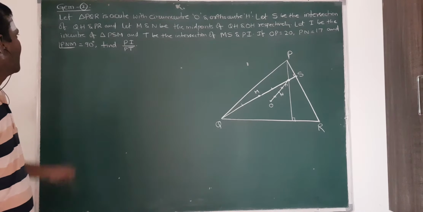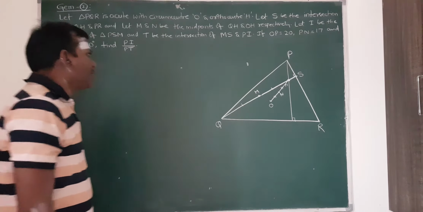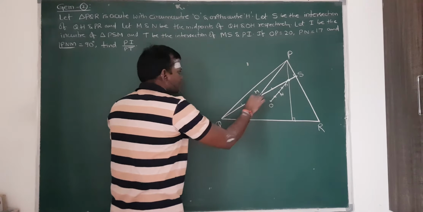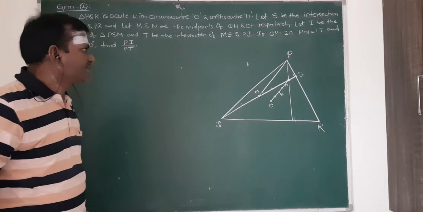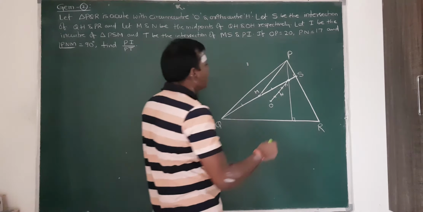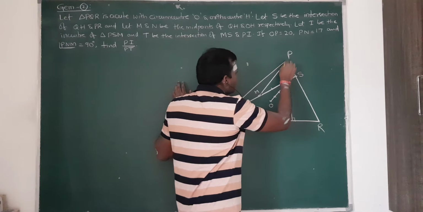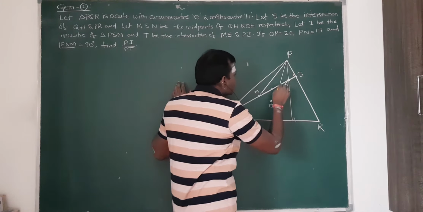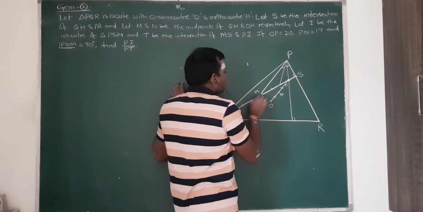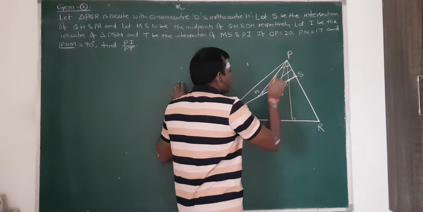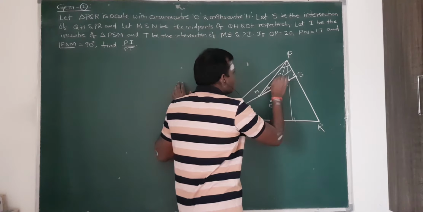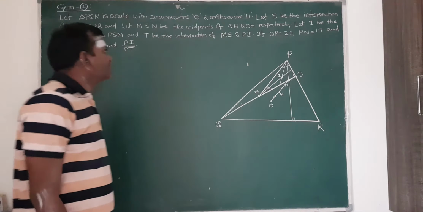Let I be the incenter of triangle PSM. This is the triangle PSM. I is the incenter. Incenter means the point of intersection of the angular bisectors. So I will draw one angular bisector here. That means this one. These two angles are equal. And again another angular bisector I will draw here. These two meet at I. This is the incenter for triangle PSM. That is the given question.